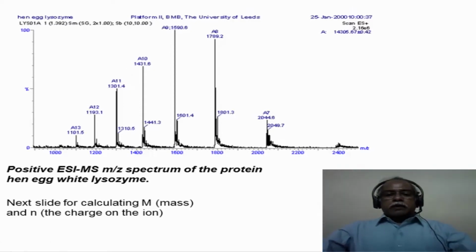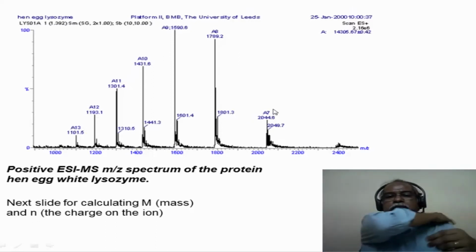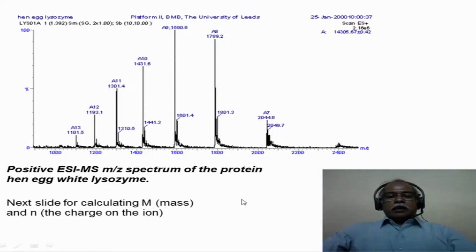Let us take the example of the positive ion electrospray ionization mass spectrum of the protein which is isolated from the egg of the hen. This is the white lysozyme, the name of the enzyme. This has a molecular weight of approximately 14,305 or so. And what you are seeing essentially is a charge of 10, charge of 11, 12, 13 and so on, starting from a charge of 7 in this particular case. In the next slide we will see how the molecular weights are being calculated in this particular example.